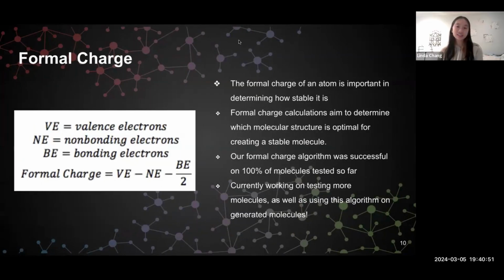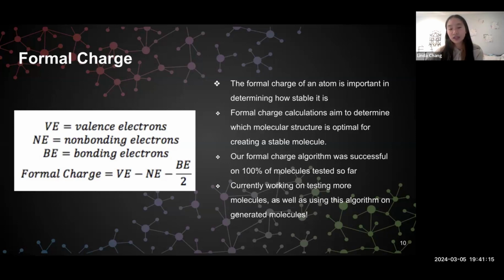All right, so for our next algorithm, we're focusing on an aspect of a molecule called a formal charge. I'm sure a lot of you are familiar with this algorithm already, but it's basically the number of valence electrons minus the number of non-bonding electrons, and then minus the number of bonding electrons divided by 2, which is also known as just the number of bonds. And then the closer that these formal charges are to 0 overall, the more stable a certain molecule is.